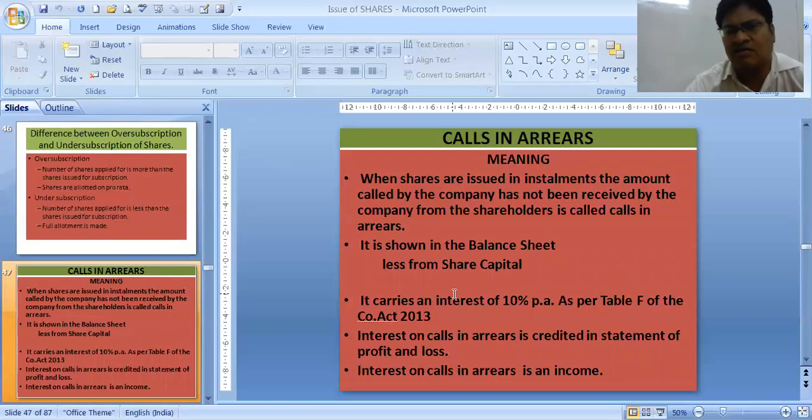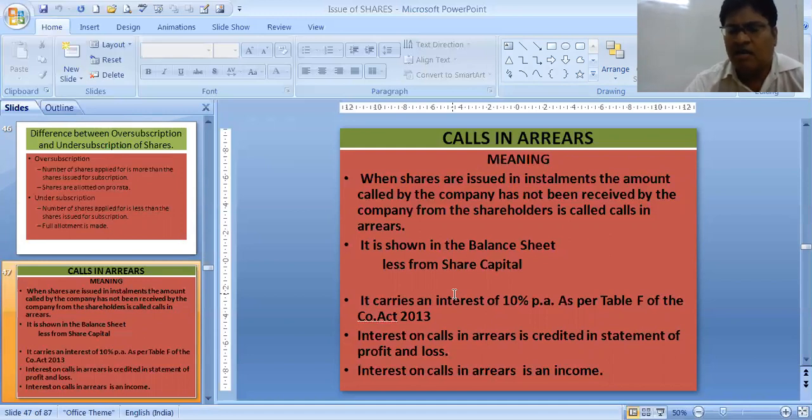Next, we have two more meanings: calls in arrear and calls in advance. First of all, we will understand the meaning of calls in arrear. When shares are issued in installments, the amount called by the company which has not been received from the shareholders is called calls in arrear. In simple words, the company is asking the public to give the amount which is due from them, and they are not paying. That is called calls in arrear. Calls in arrear amount is shown in the balance sheet as a deduction from share capital in notes to accounts. It carries an interest of 10% per annum. How much is the calls in arrear?